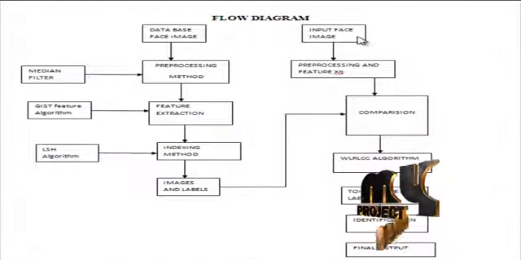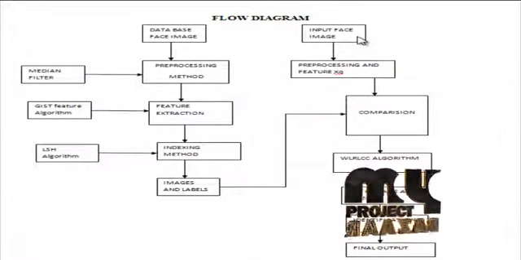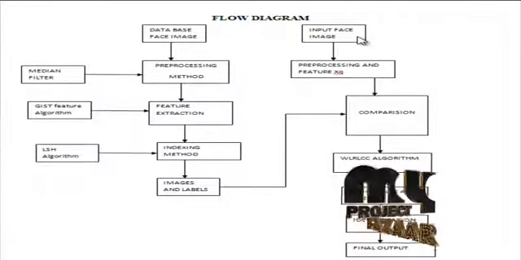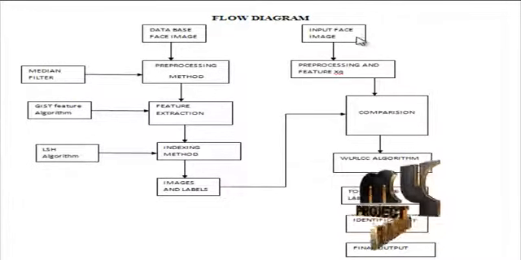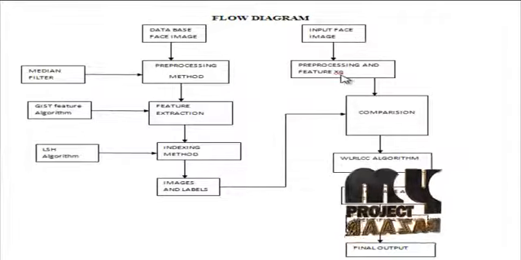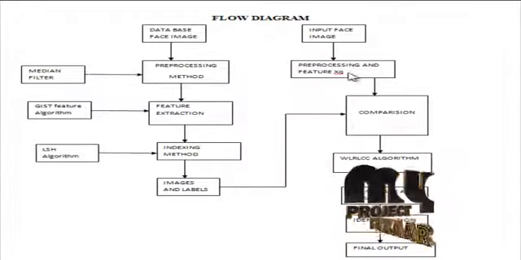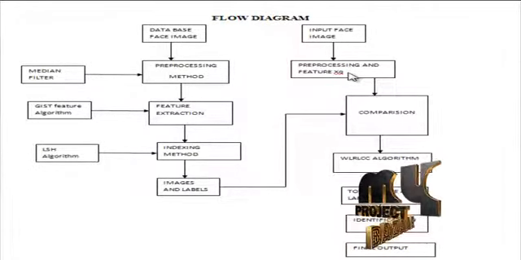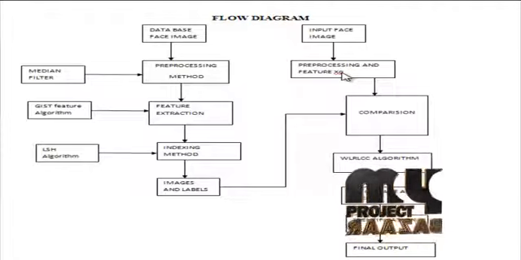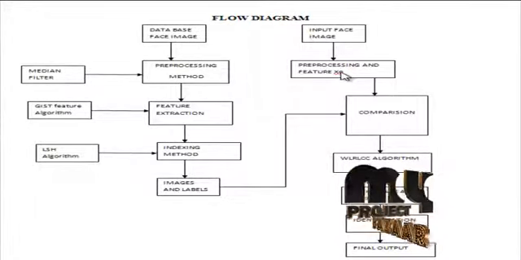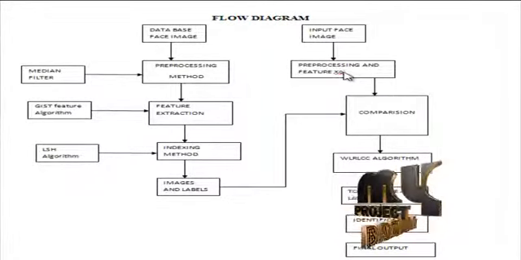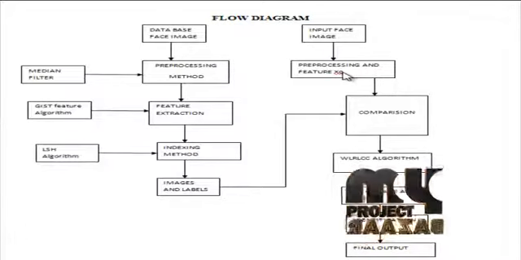Next, we will see the flow diagram for the product. First, we browse the input image from any specific location. Then, the input image is applied to the pre-processing method. There are various pre-processing methods, for example edge reduction, smoothing, image resize, and filtering the image. In this product we use the pre-processing method to filter the image.